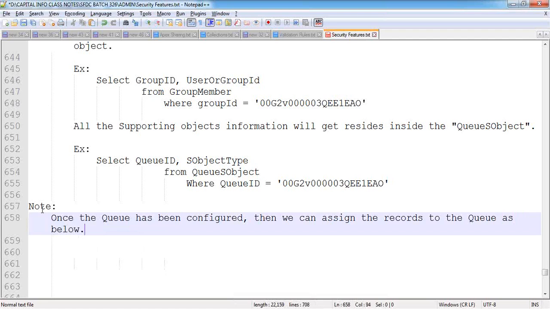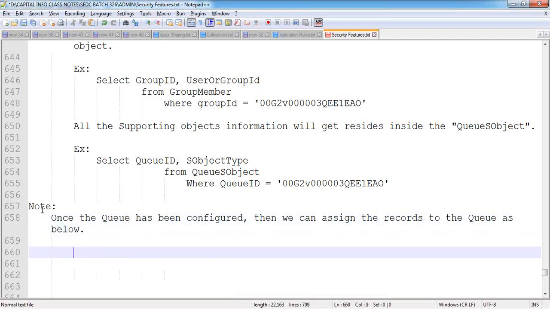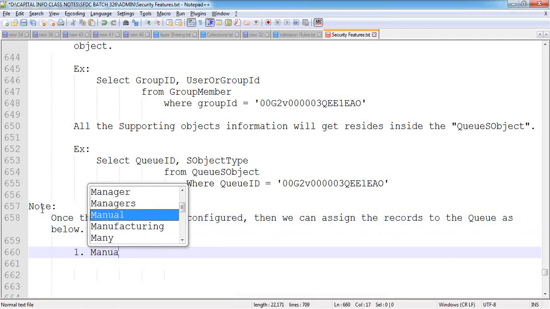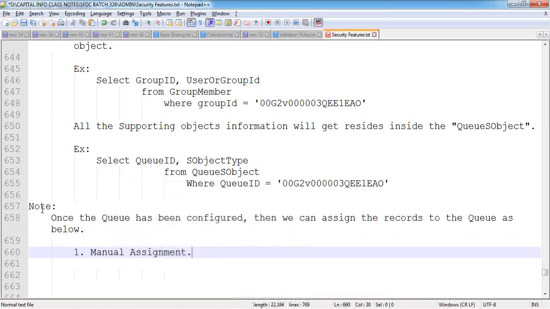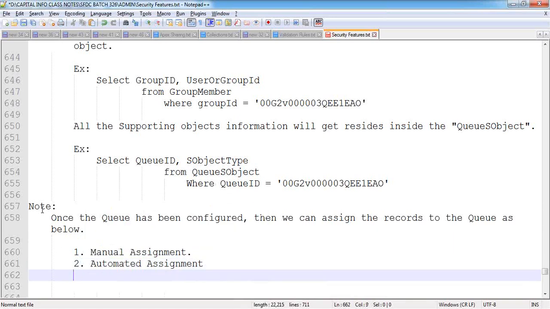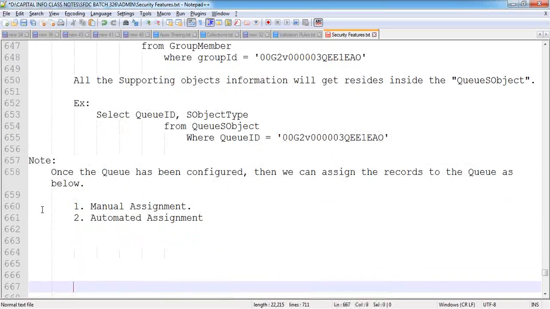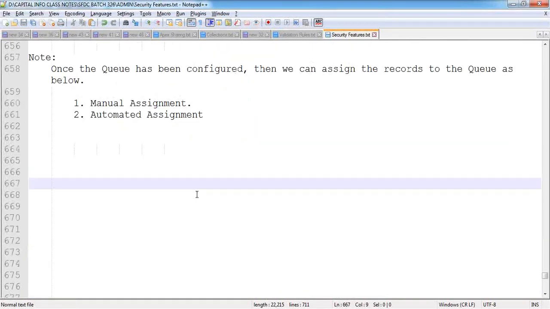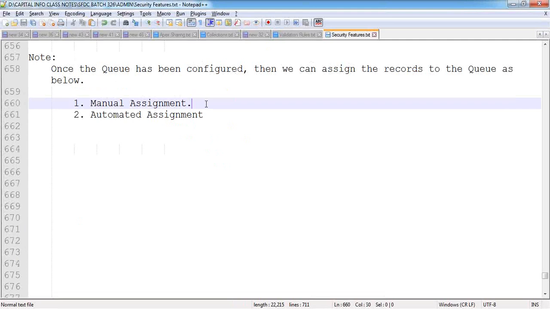Here we have two mechanisms available. The first one is manual assignment and the second one is automated assignment. Then how can we assign the record to the queue? Let's see practically.